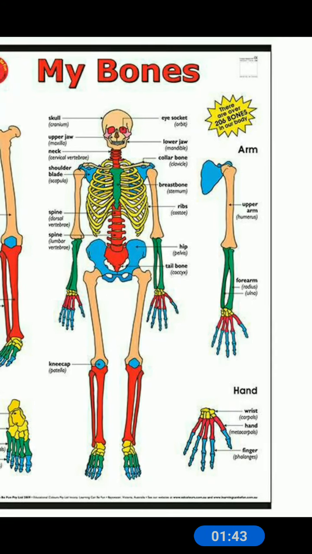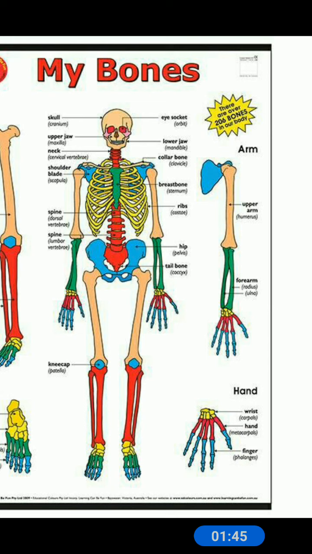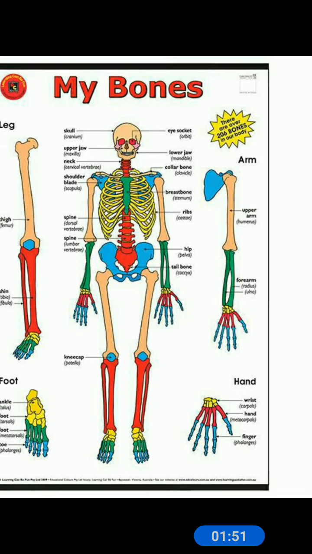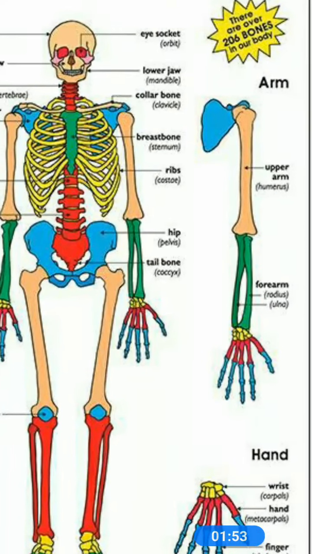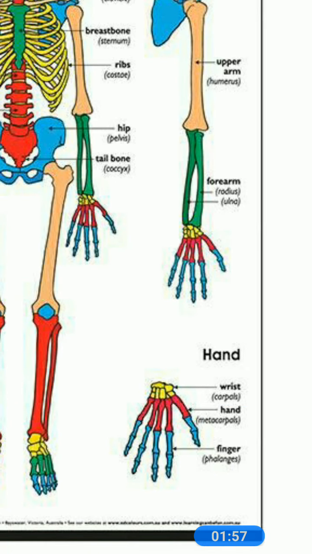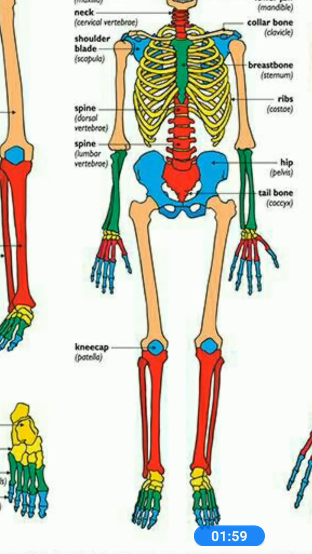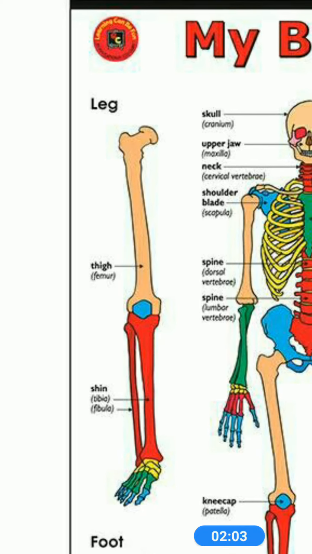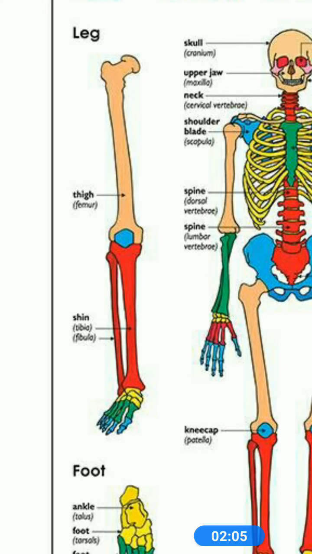Here the bones in the skeleton are joined together in such a way that you can move parts of your body. Here are the different bones: the upper arm bone, the hand bone, the forearm bone, the foot bones, the leg bones.